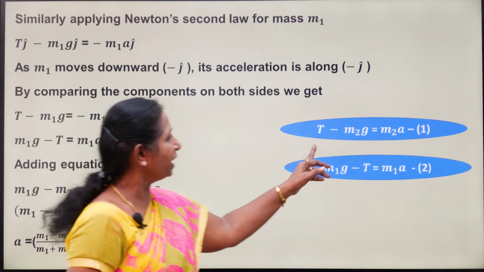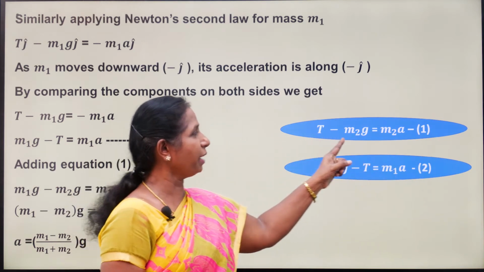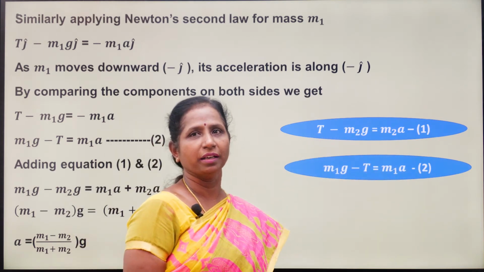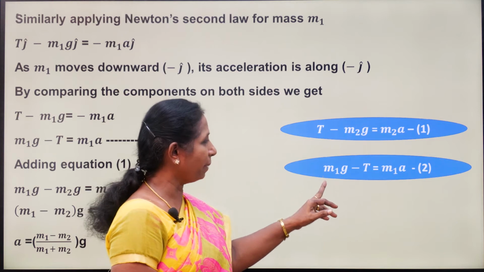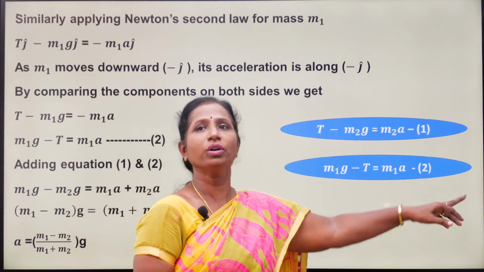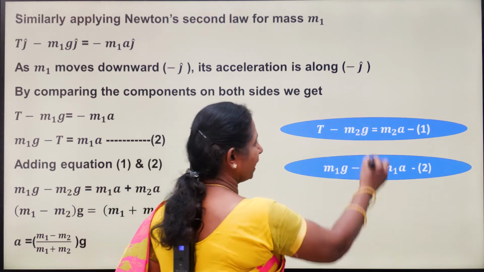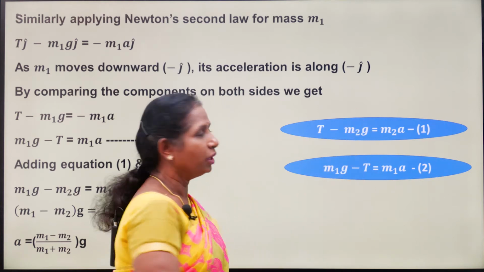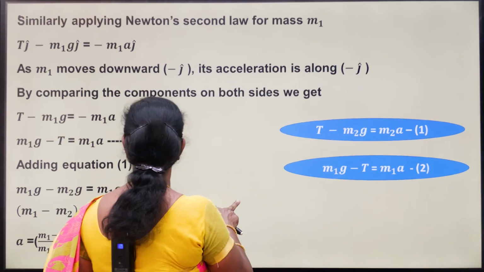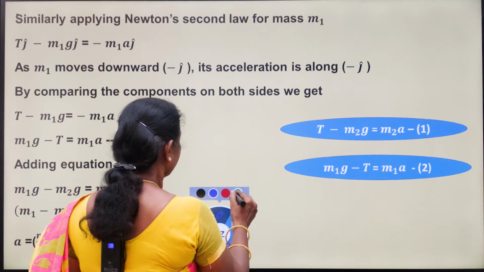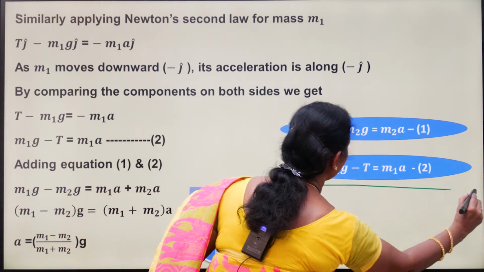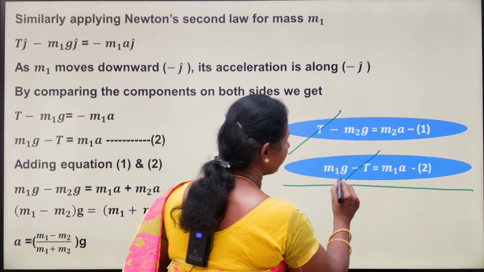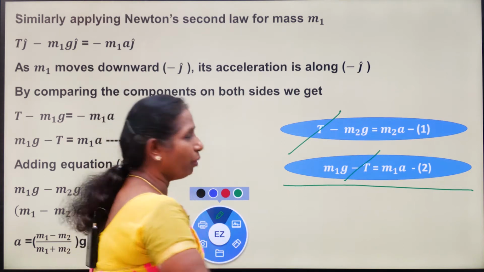Now what is the first equation? T minus m2g equal to m2a. What is the second equation? m1g minus T equal to m1a. Now adding these two equations, add 1 and 2. So when you add 1 and 2, plus T and minus T will get cancelled. On the left side, what do you have?